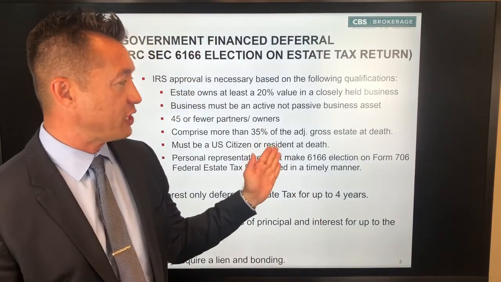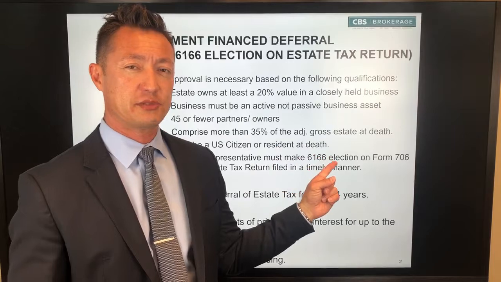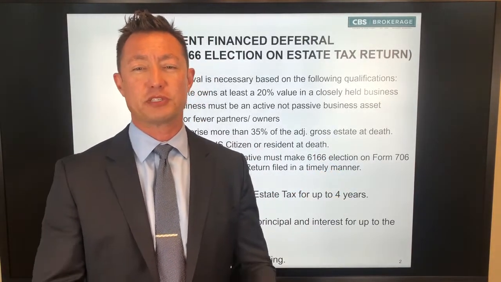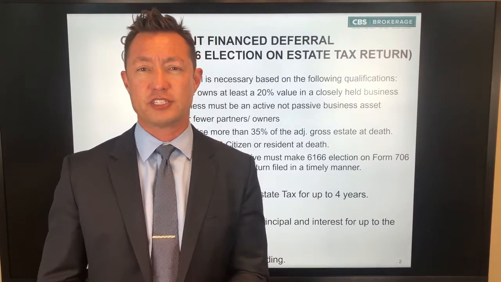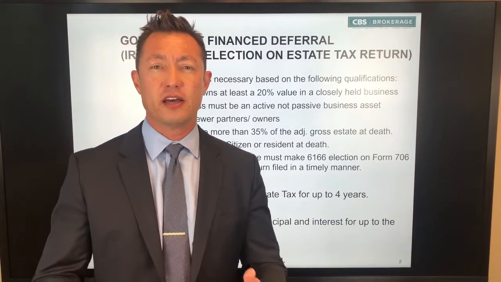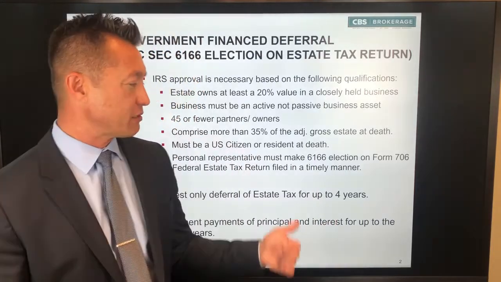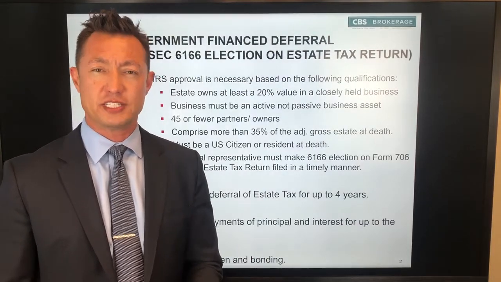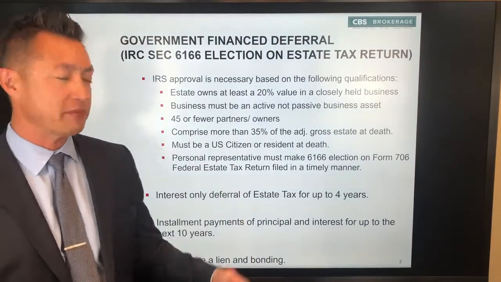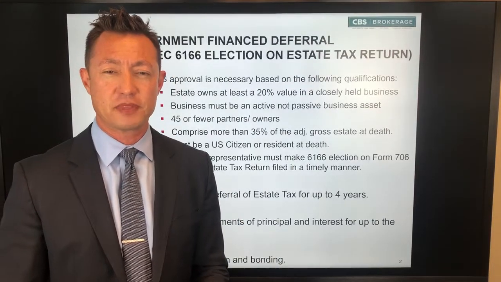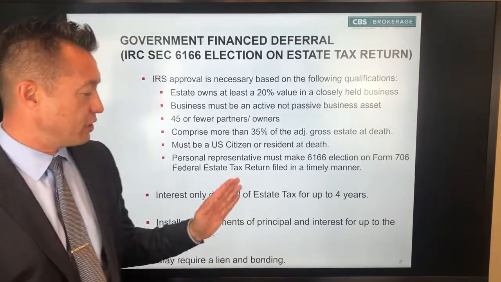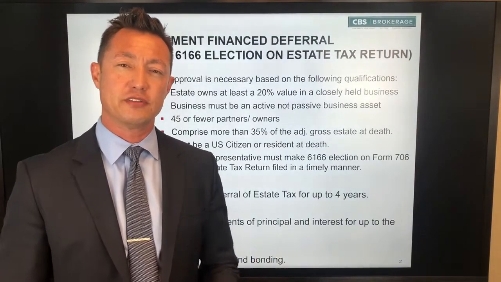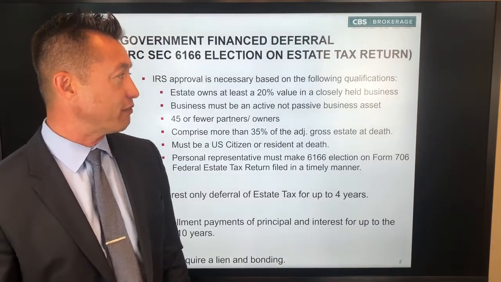Additionally, there are qualifications to be able to use a Section 6166 election. Not all estates will qualify. First of all, the business owner has to have at least 20% of the value of closely held business interest owned personally, in the decedent, I should say. Secondarily, the asset has to represent 35% of the decedent's estate. They have to be a U.S. citizen. The representative has to make that election in a timely manner on the 706 tax return. Additionally, there oftentimes will be a lien placed on the interest that the loan is being applied for.